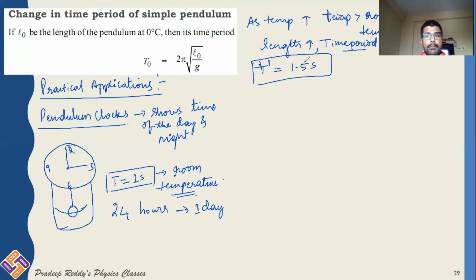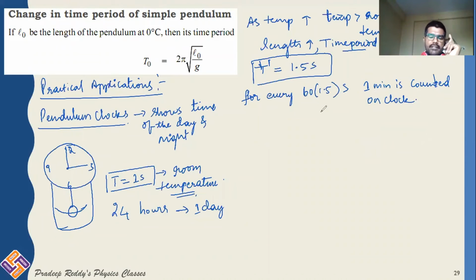So for every 60 into 1.5 second, 1 minute is counted on the clock. That means for every 60 oscillations, the new time period is 1.5 second, but no one knows. We just go on counting the oscillations. For 60 oscillations, 1 minute will be moved on the minute hand.